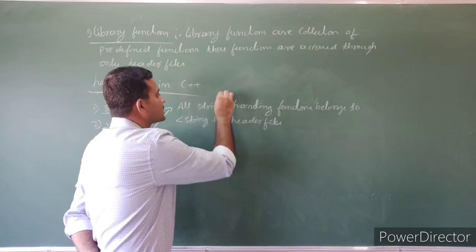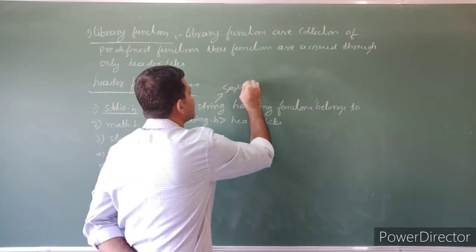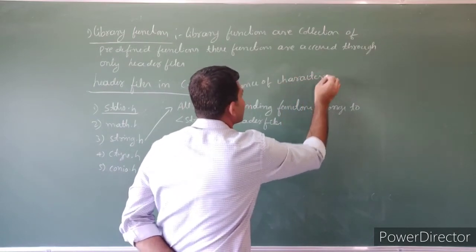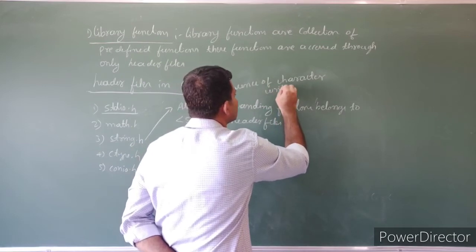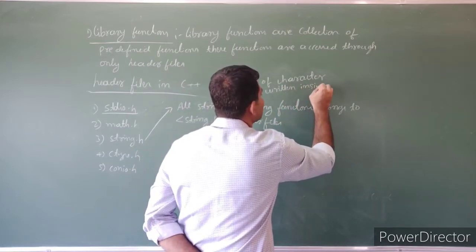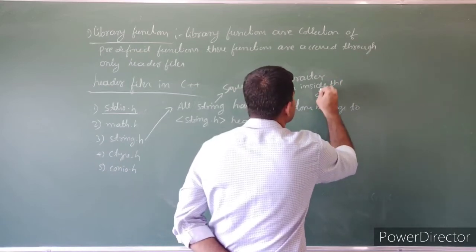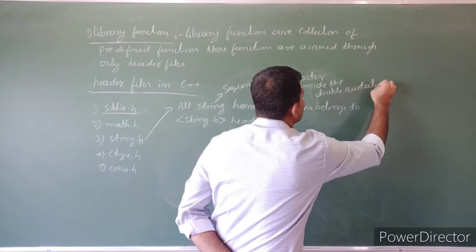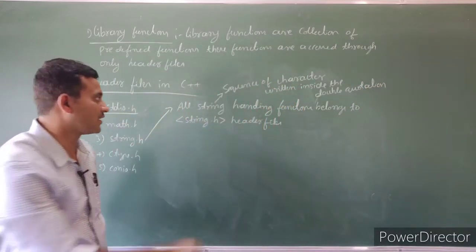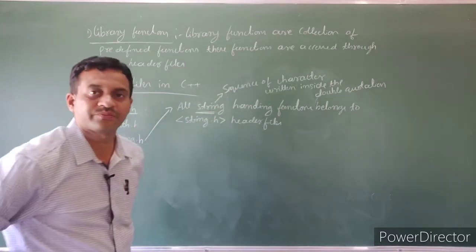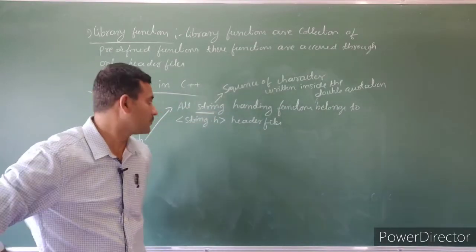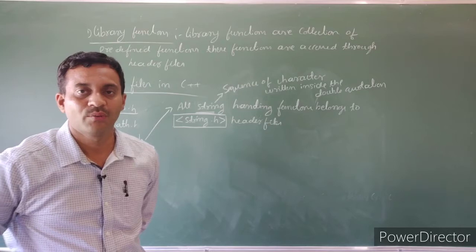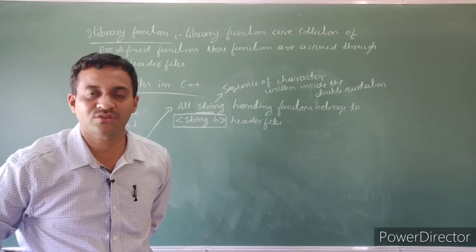What is a string? Here a string is a sequence of characters written inside the double quotation. Inside the double quotation are called strings. These string handling functions belong to the header file string.h. To use string.h, we must include the string.h header file in our program.